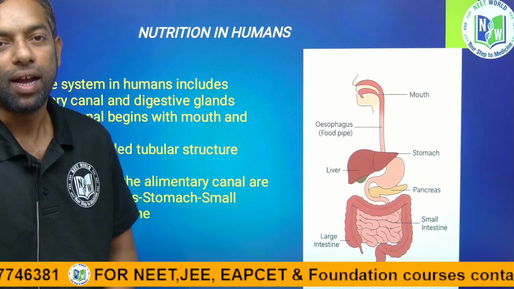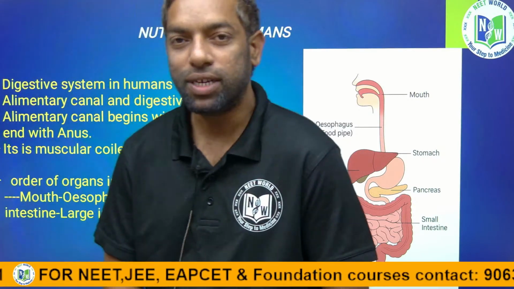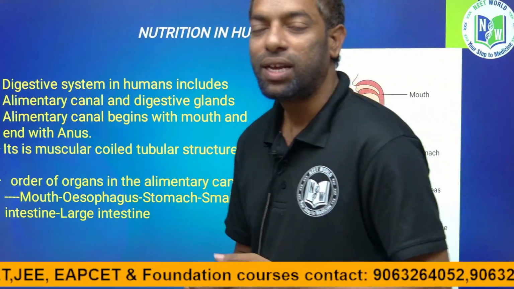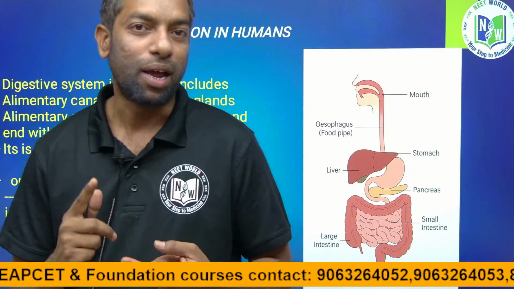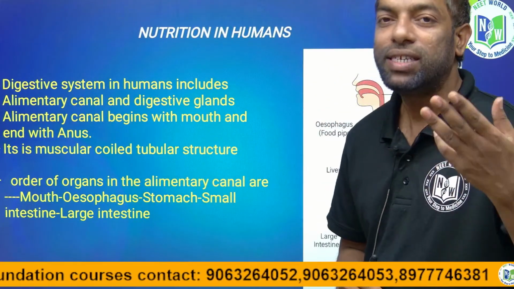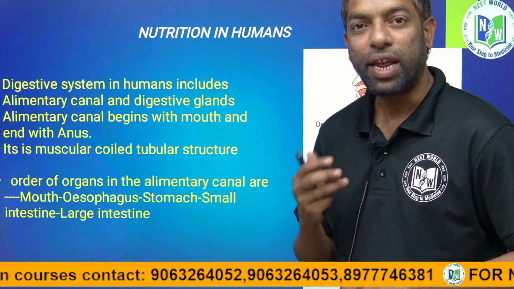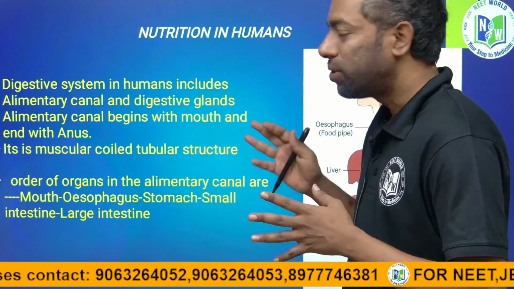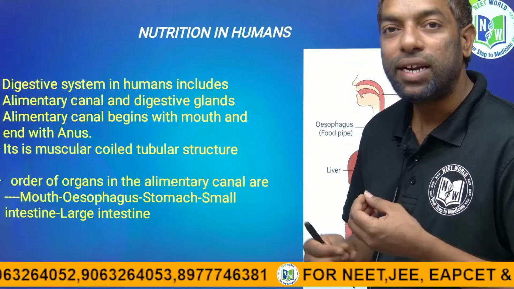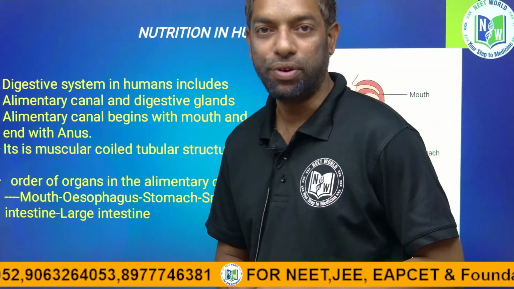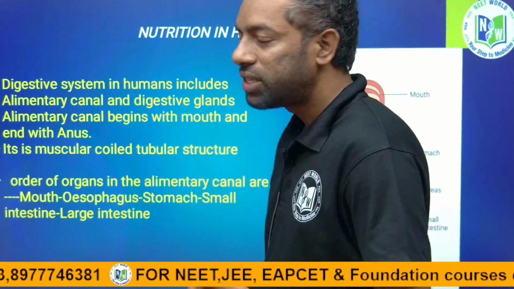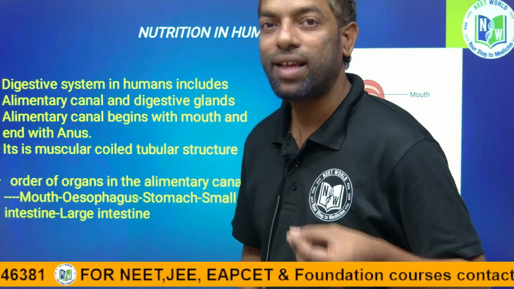Yeah, guys, today we are going to discuss nutrition in humans. Humans can eat proteins, carbohydrates, and vitamins, like lipids. These are the different kinds of food we can eat. In human nutrition, there is a part which is the digestion of these kinds of food, where it can be digested. There is a digestive system, which is the alimentary canal.